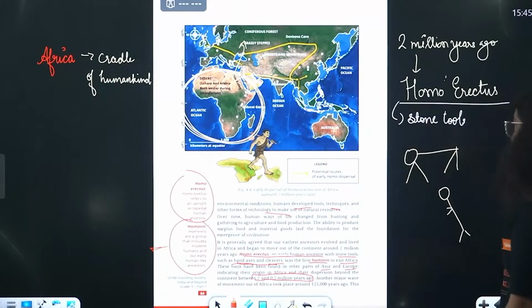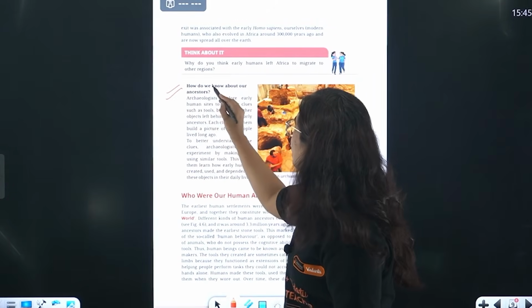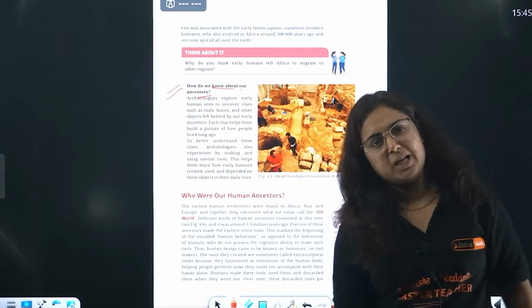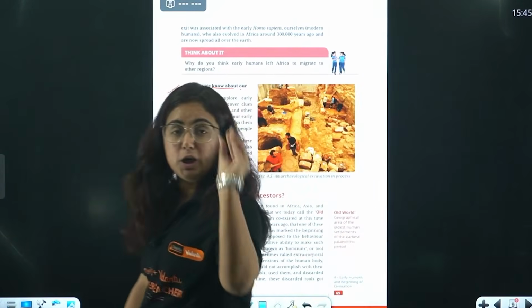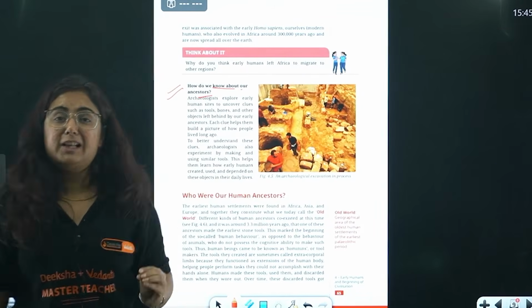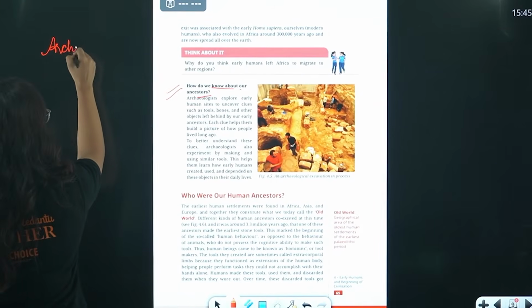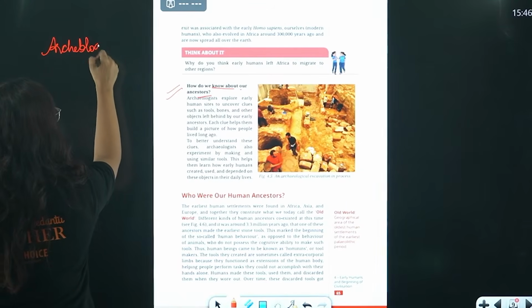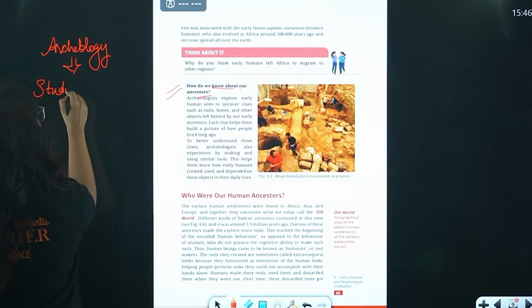Okay, next page. Turn your page. Quick. And here we got a question. How do we know about ancestors? You actually know, right? When we talk about the Stone Age, human ancestors, archaeology helped us a lot. What helped us a lot, beta? Archaeology. What is archaeology? Archaeology is the study of, okay?